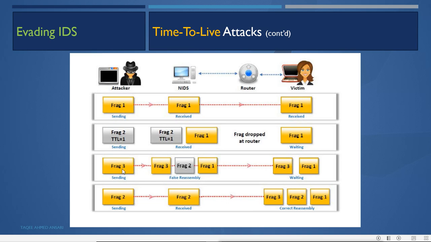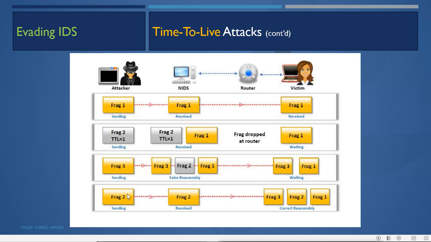Now the attacker will send fragment 3, the real one, with a high TTL value so that it can reach the victim. Now it will reach the IDS and also the victim. When the IDS sees that 1, 2, 3 are there and combines the packet, it will say it is meaningless and drop it. But fragment 3 will reach the victim, and now the victim is waiting for the second one to reassemble the packet. The packet is reassembled on the IDS and dropped there.